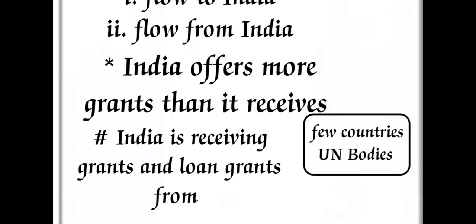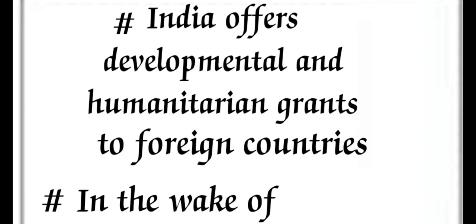India receives grants and loans from only a few sources, like UN bodies, while India always offers money for developmental projects and humanitarian grants to foreign countries.